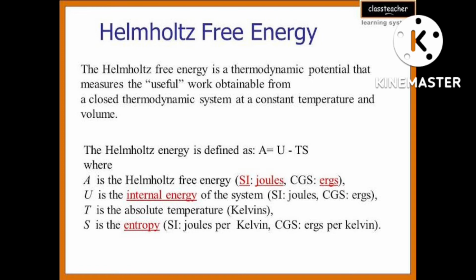Temperature is in Kelvin, and delta S is in joule per Kelvin. Then Kelvin will cancel out and only joule will remain. Hence delta G is energy, in joule, capital J. Question is asked: capital J, that is the joule, means energy.